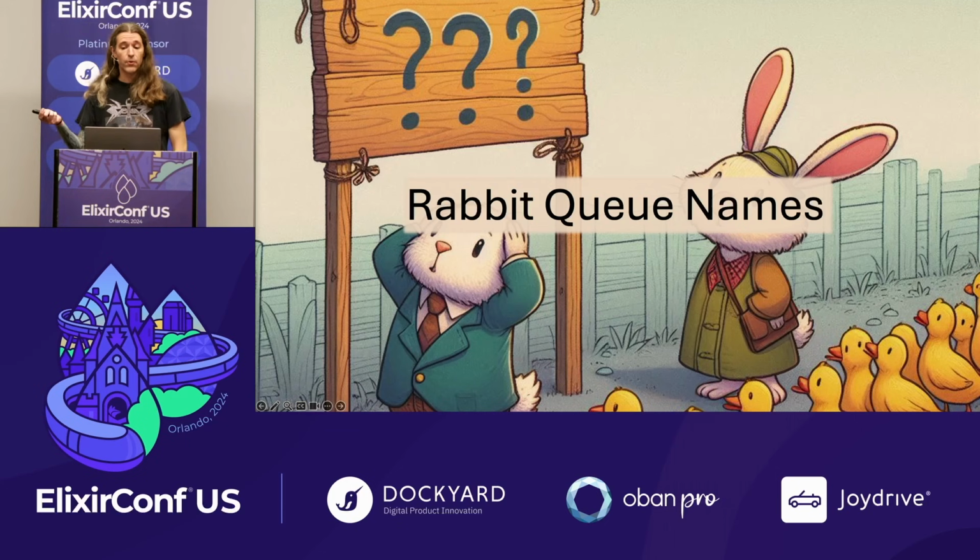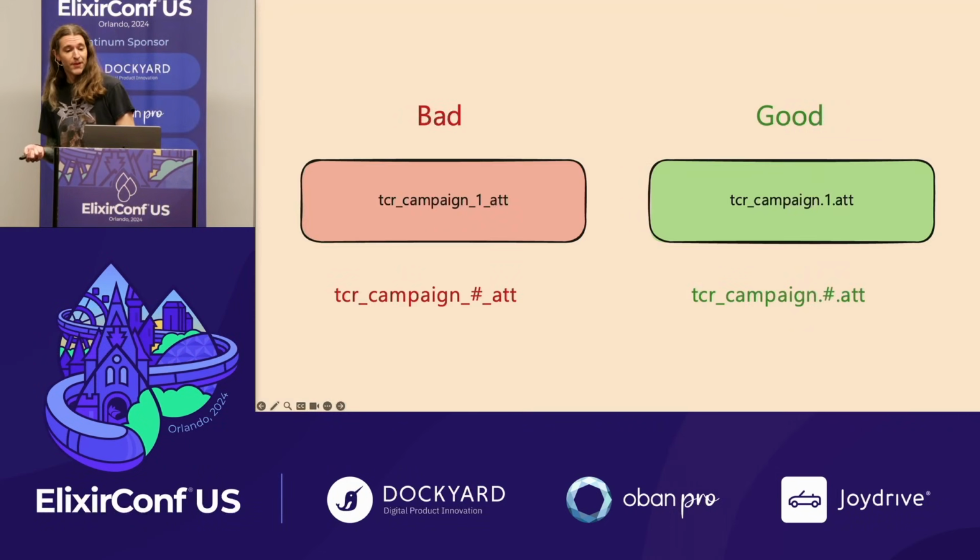With the system down, we also took the opportunity to change our queue naming strategy. In short, read the docs. The big thing to understand is that Rabbit wants you to use dots as the delimiter between words in a queue name, and then you can use pound and star as wildcards and routing keys. We had made the mistake of mixing in underscores in there too, and this wasn't hurting us, but it limited our ability to route messages in the future. And it was taking away flexibility for no good reason.